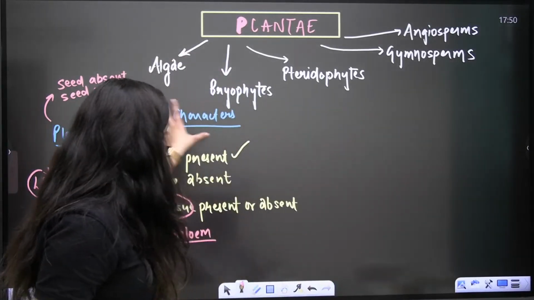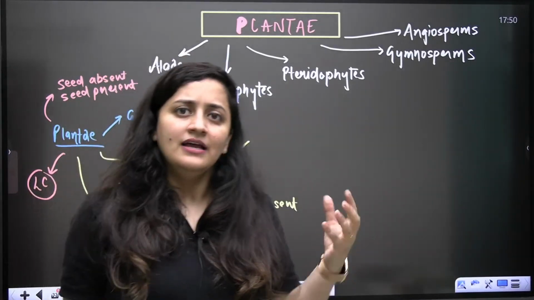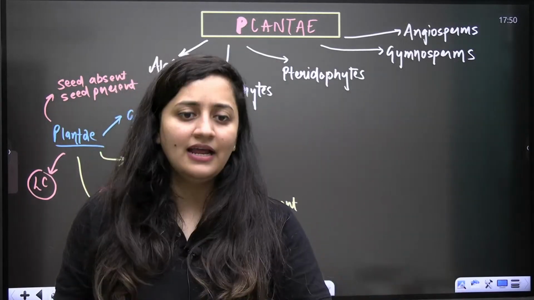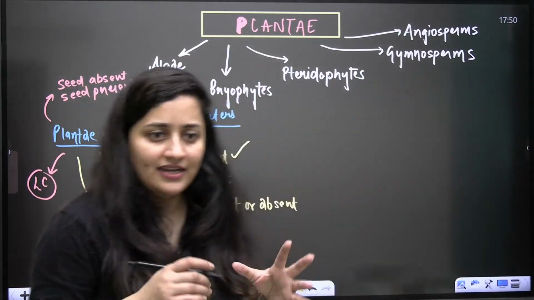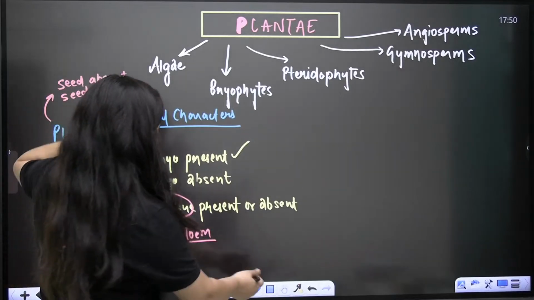So now on the basis of these characters, let's make a flow chart. In this way, you will be able to understand the things in detail. Okay, let's talk it in that way. But above all, just remember the sequence.